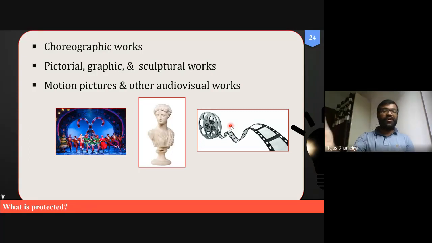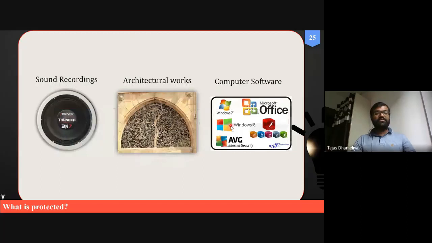Like Don 1 and Don 2, and Dhoom 1, 2 and 3. So there are many such movies. If you have an idea and you start Dhoom 7, and you have not taken permission from the original author, original producer or director, you will be in jail also. So that is possible, and that's why we need to think of this.